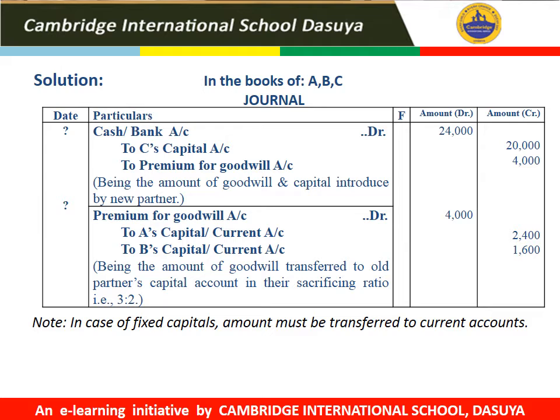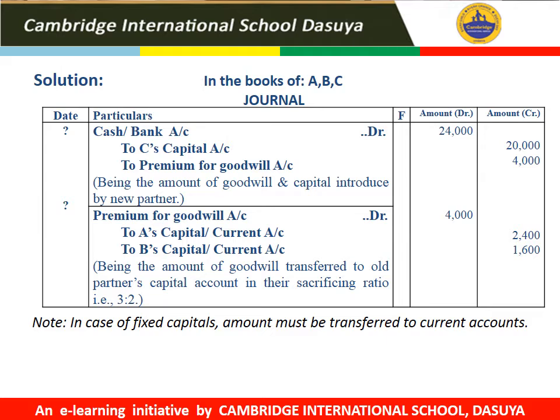This share of goodwill of rupees 4,000 will be transferred to old partners in their capital or current account, as the case may be, in their sacrificing ratio. In this question, the sacrificing ratio is 3:2, which we have to calculate in the working notes. So when we divide the 4,000 in sacrificing ratio, the amount would be 2,400 and 1,600. There is a note written over here that in case of fixed capital, the amount must be transferred to current account.